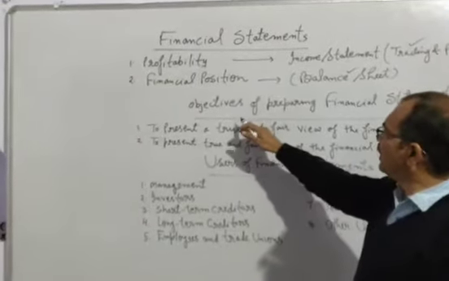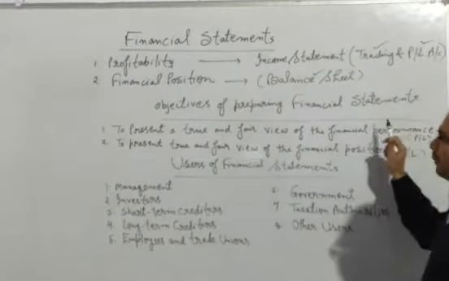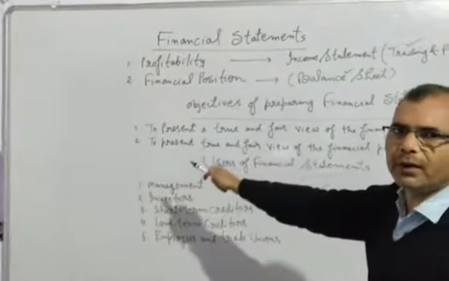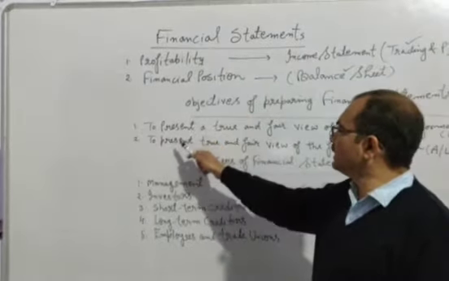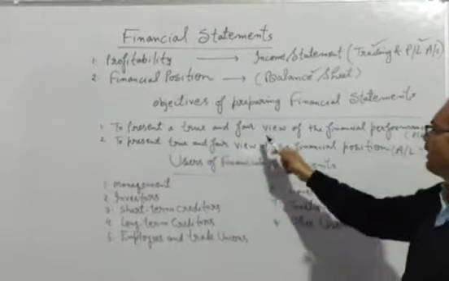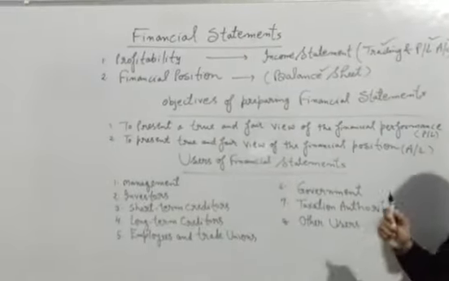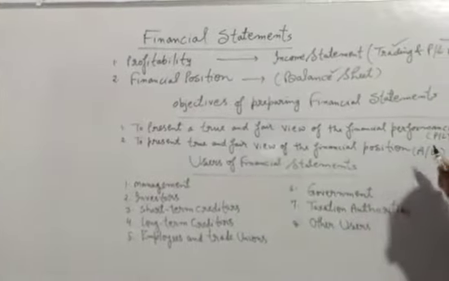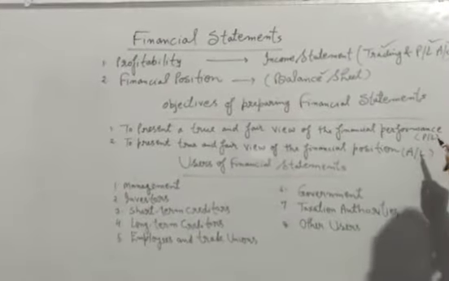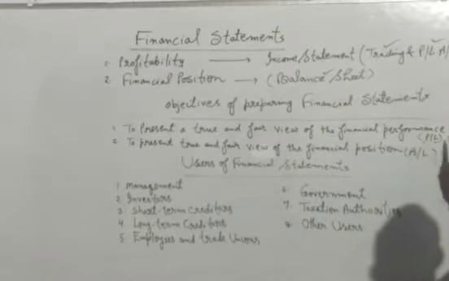So, what are the objectives of preparing financial statements? The first objective is to present a true and fair view of the financial performance. What is the financial performance? It is knowing what the profit or the loss is.